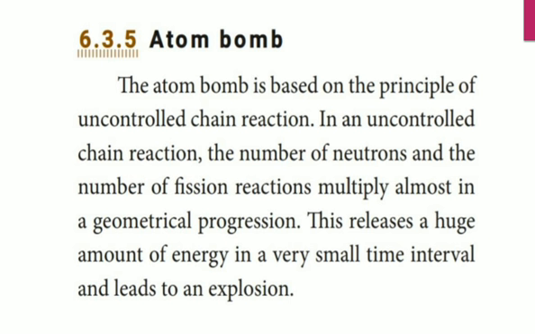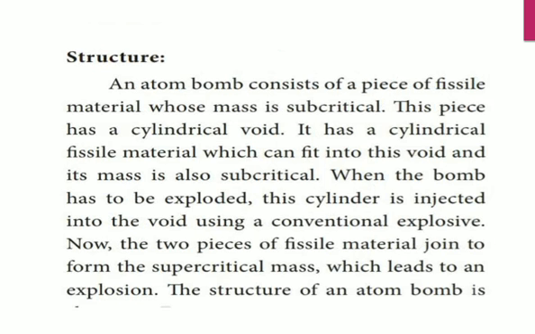Within a second we will produce a large amount of energy. That energy may be heat, temperature and pressure. Now see the structure, then only you'll understand.